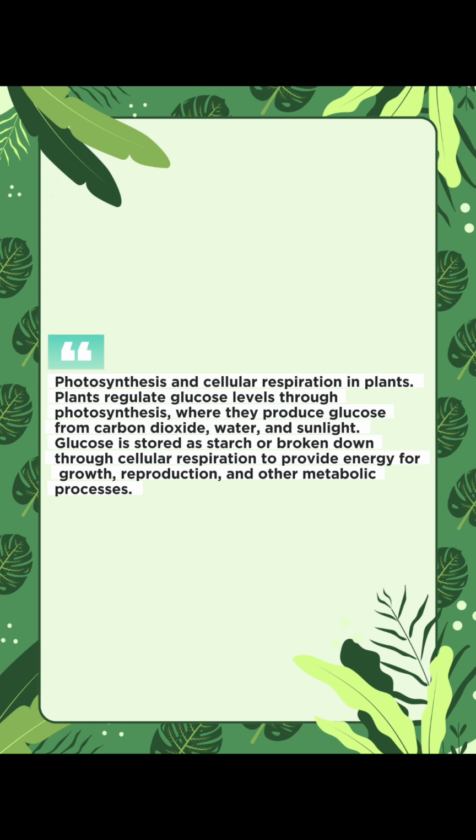Photosynthesis and cellular respiration in plants. Plants regulate glucose levels through photosynthesis, where they produce glucose from carbon dioxide, water, and sunlight. Glucose is stored as starch or broken down through cellular respiration to provide energy for growth, reproduction, and other metabolic processes.